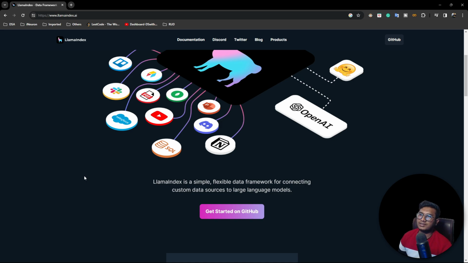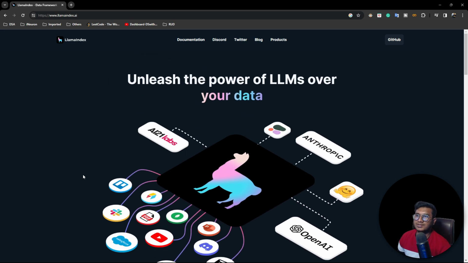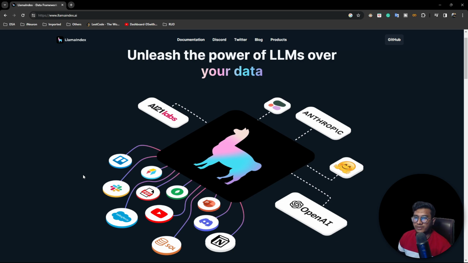It is a similar kind of framework to LangChain. Whatever functionality LangChain provides, LlamaIndex will also provide, but some of the syntax is a little bit different. I will discuss this when I take you through the project demo. Whenever I build projects with LlamaIndex, I will show you what syntax changes you need to consider.